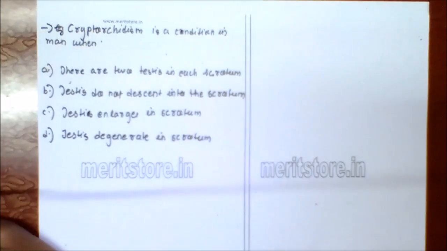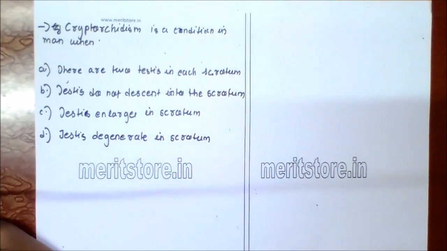Cryptorchidism is a condition in man when A. There are two testes in each scrotum, B. Testes do not descend into the scrotum, C. Testes enlarge in scrotum, D. Testes degenerate in scrotum.